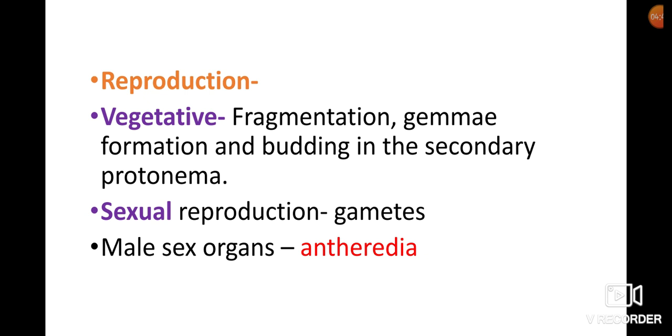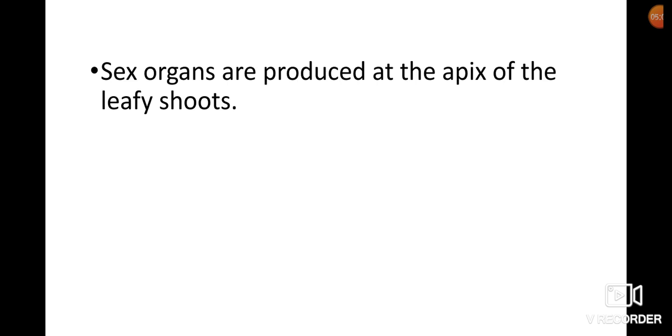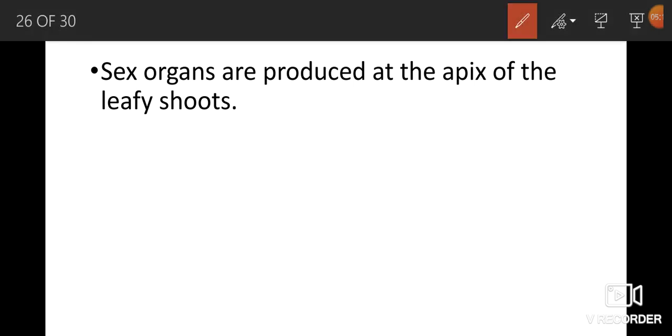In mosses, male sexual organs are called antheridia and female sexual organs are called archegonia. These sexual organs are produced at the apex of leafy shoots.